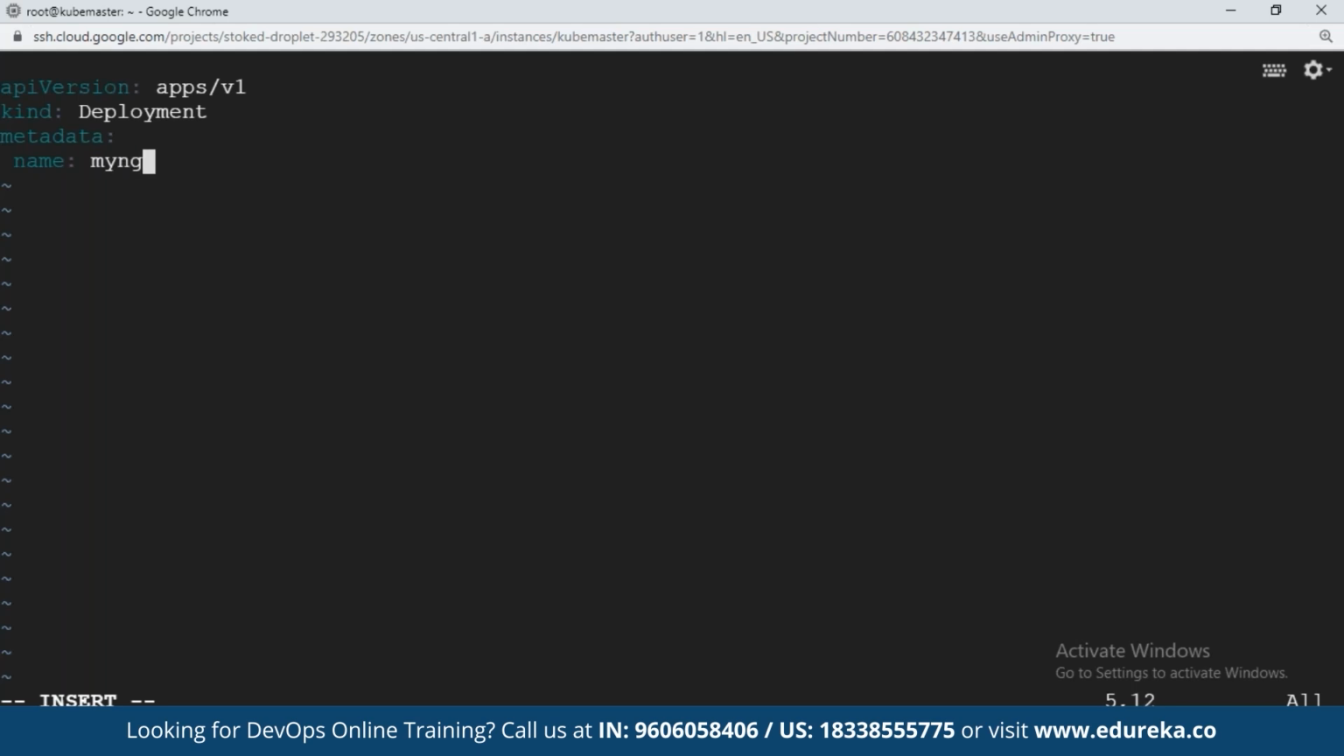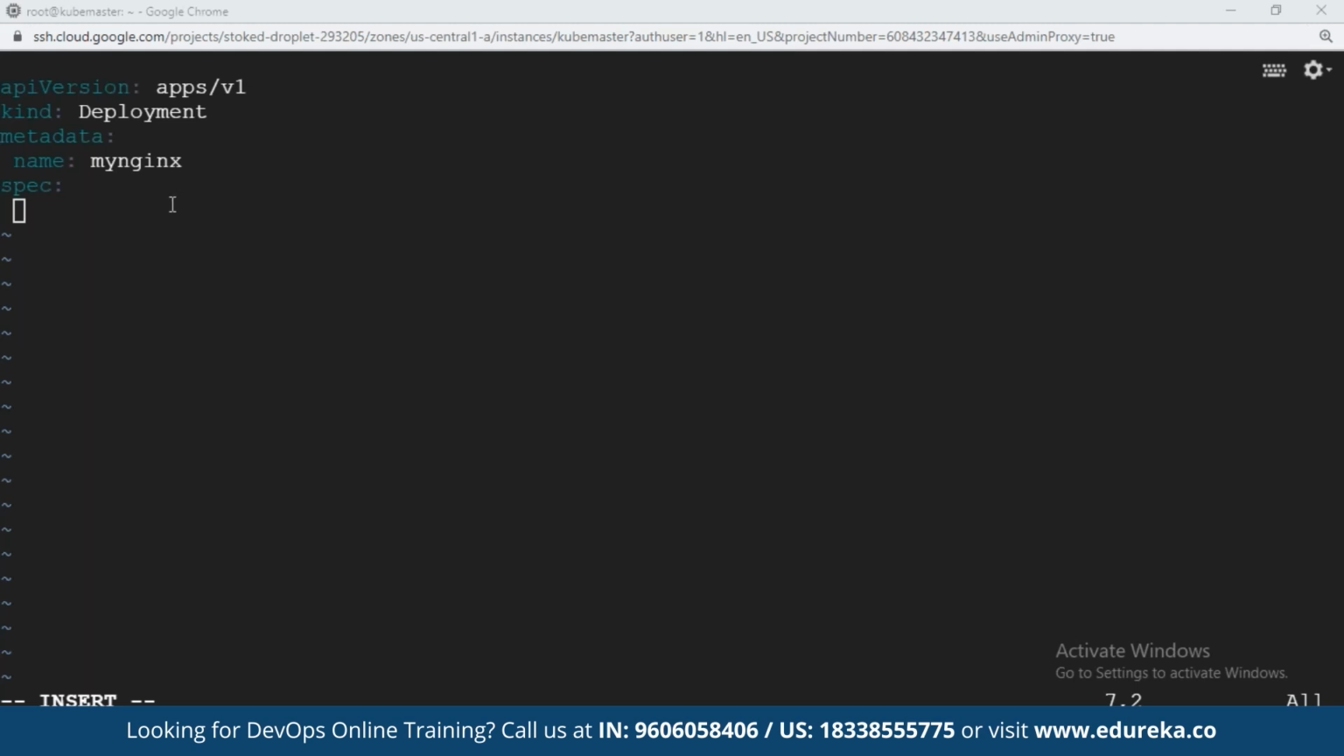I'll give my nginx. I'll do an nginx image deployment. Now after this, you will give the specification section. Specification as in pods to be created. Which pods have to be created? Using which image the pods have to be created? Which application do you want to deploy? That is the question.